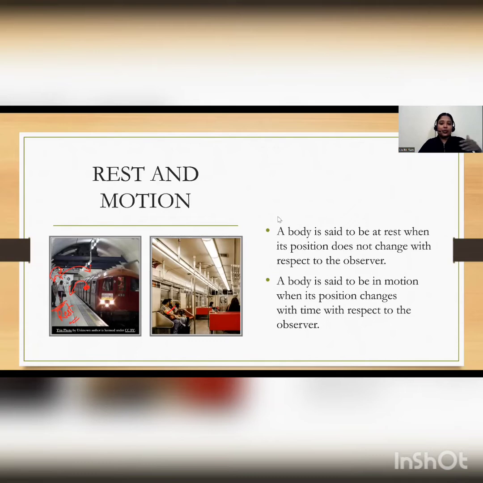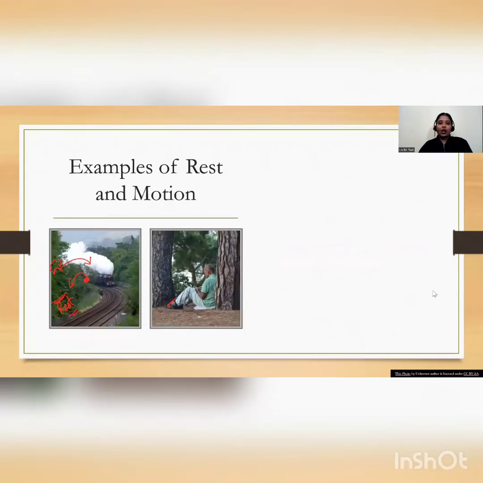So once again, let's quickly see how to define rest and how to define motion. A body is said to be at rest when its position does not change with respect to the observer, and a body is said to be in motion when its position changes with respect to the observer. Clear? Okay. Now, examples of rest and motion.